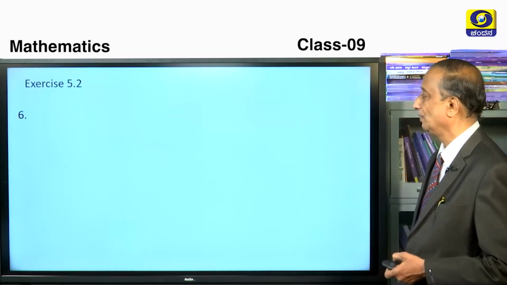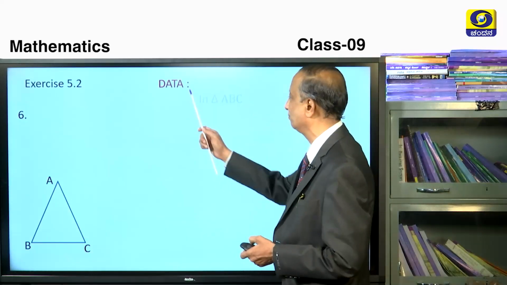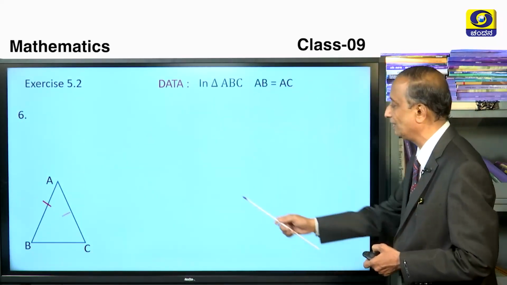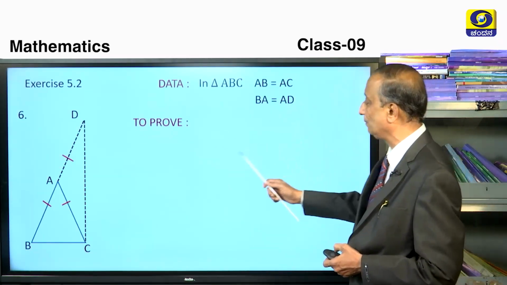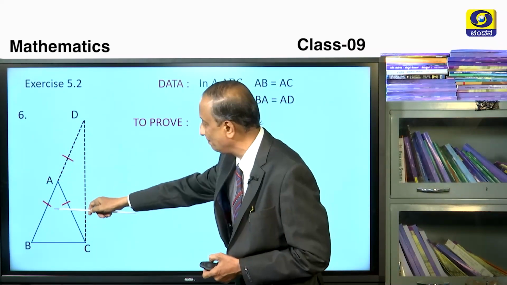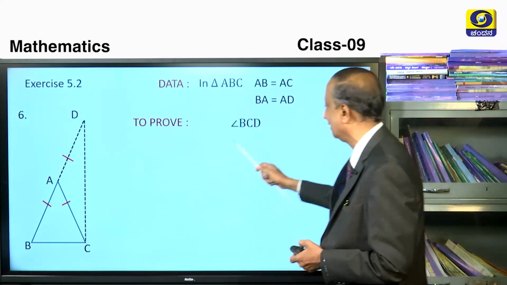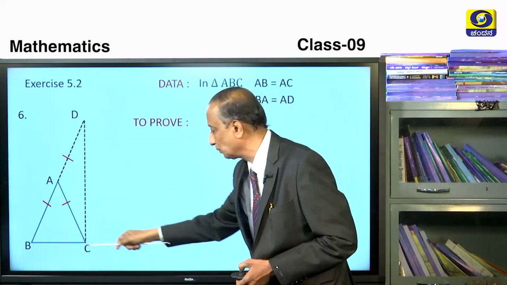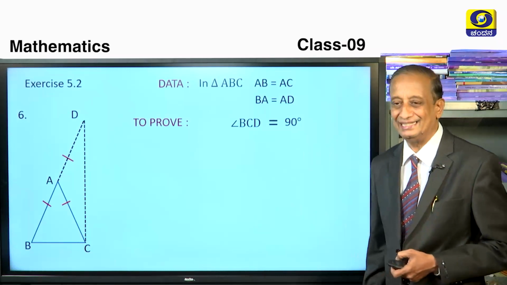Okay, so in exercise number 5.2, we will take just one problem, the sixth problem. So the data is, in this triangle ABC, we have again AB is equal to AC, that is an isosceles triangle, in which BA is extended to D such that BA is equal to AD. Okay, D and C are joined. After joining this, we are going to get this angle BCD. We have to show that angle BCD is equal to 90 degrees.